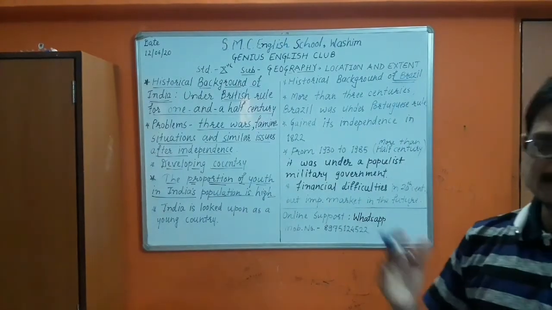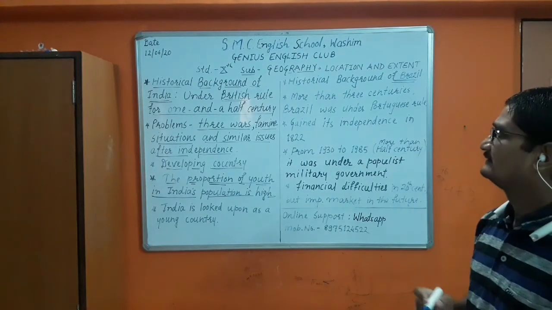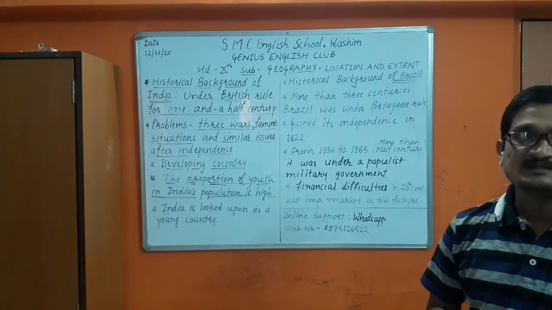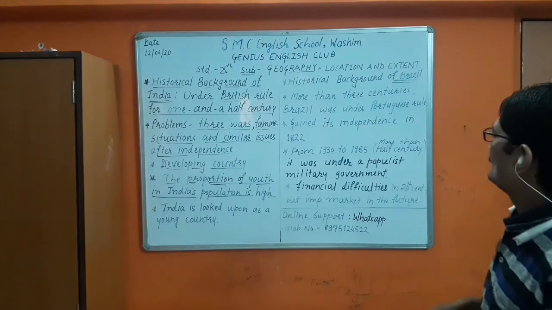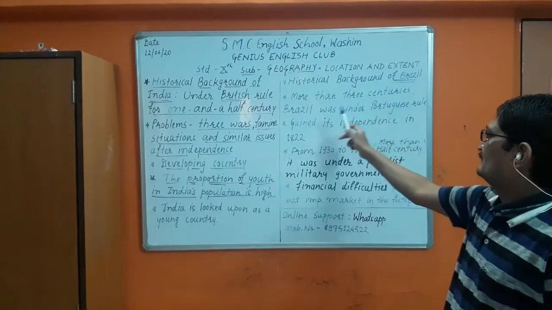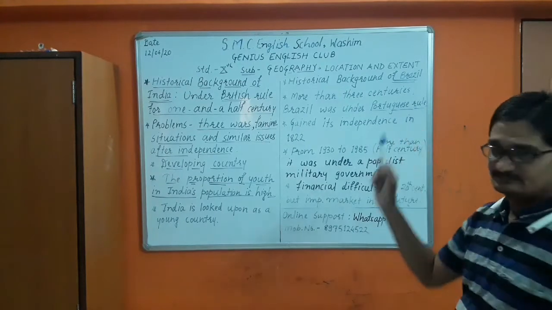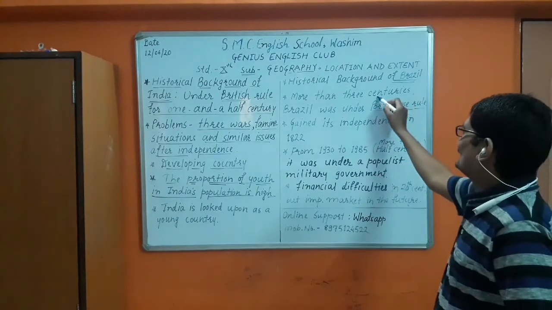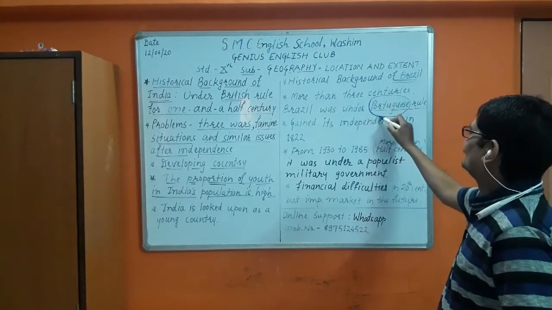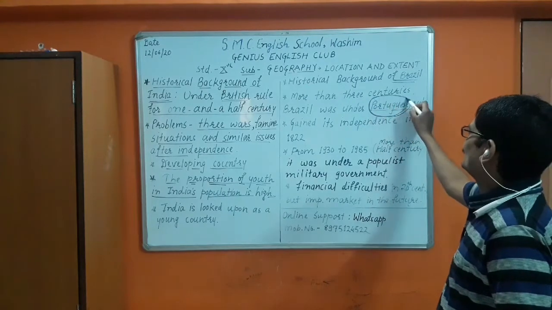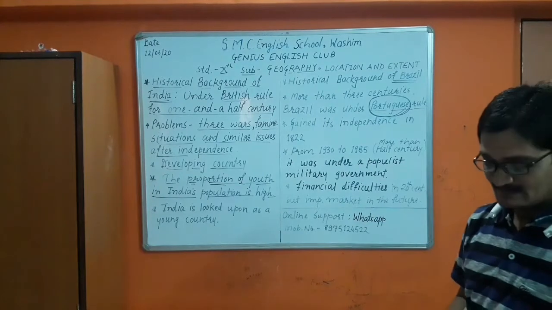Again, we are seeing a comparison between two countries. First we saw the historical background of India. Now, the historical background of Brazil. Number 1, for more than 3 centuries, Brazil was under Portuguese rule. These Portuguese people overruled Brazil.